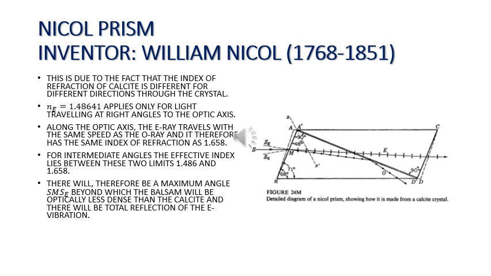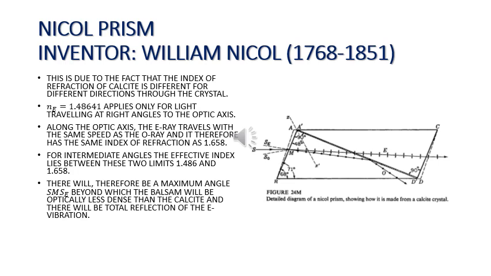This is due to the fact that the index of refraction of calcite is different for different directions through the crystal. The refractive index of 1.48641 applies only for light traveling at right angles to the optic axis. Along the optic axis, the E ray travels with the same speed as the O ray, and it therefore has the same index of refraction as 1.658. For intermediate angles, the effective index lies between these two limits of 1.486 and 1.658.